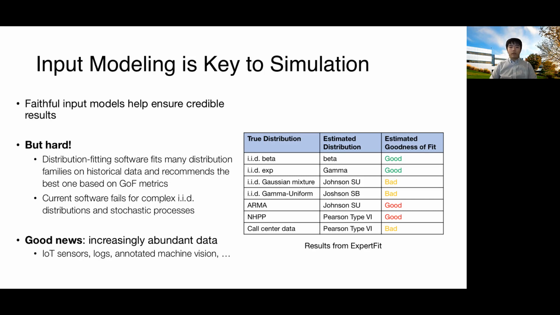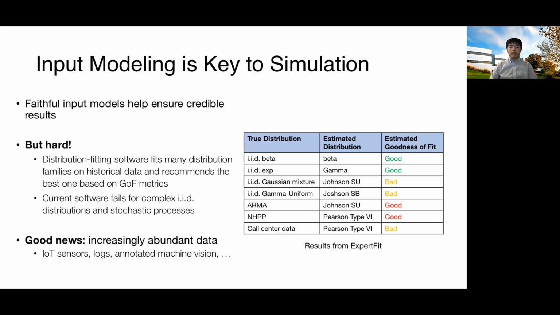However, this is very challenging. Although distribution fitting software exists, these software usually only fit many distribution families on historical data and recommend the best based on goodness of fit metrics. This approach fails for complex IID distributions and stochastic processes.